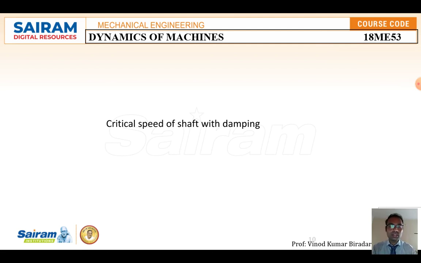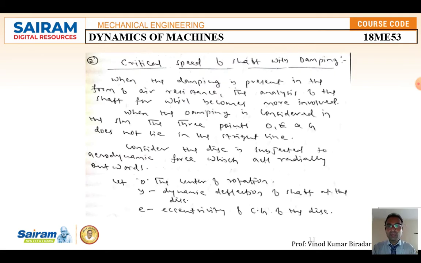Okay, the second case, case number 2, is the critical speed of the shaft with damping. This takes place in a heavy, large shaft weight. Both are very important. In the examination they may ask you to derive an equation for the critical speed of the shaft with damping. When damping is present in the form of air resistance, the analysis